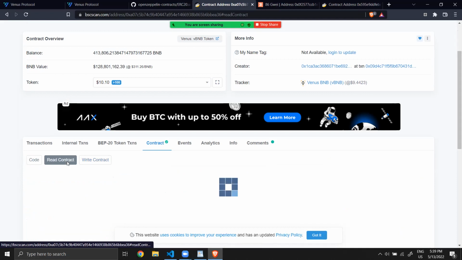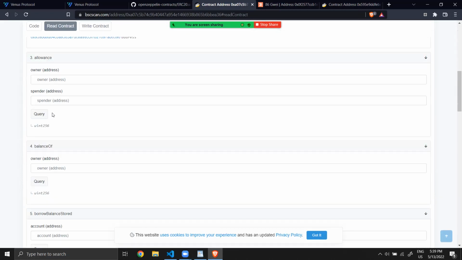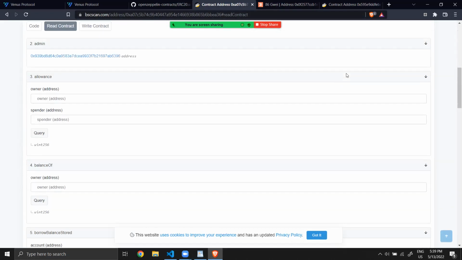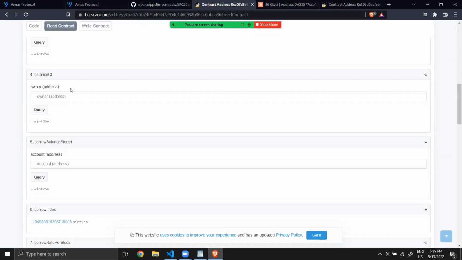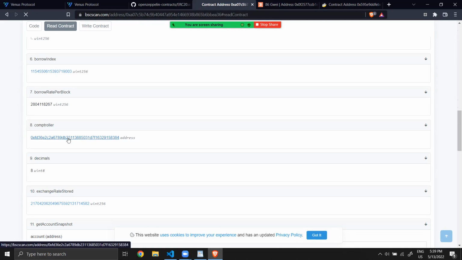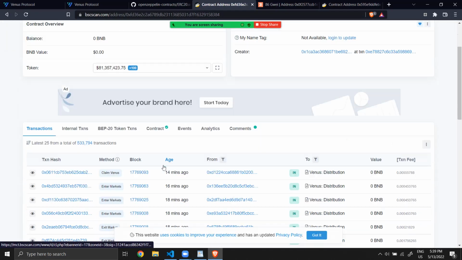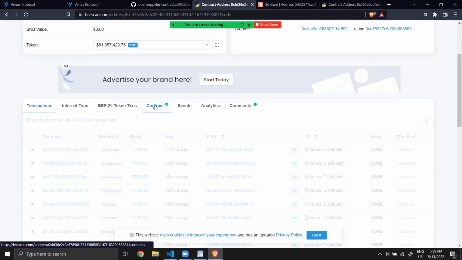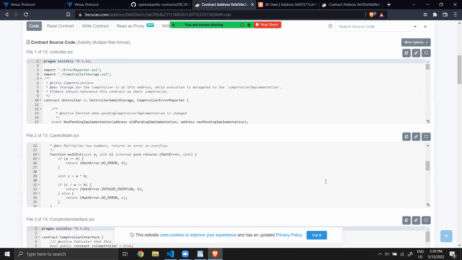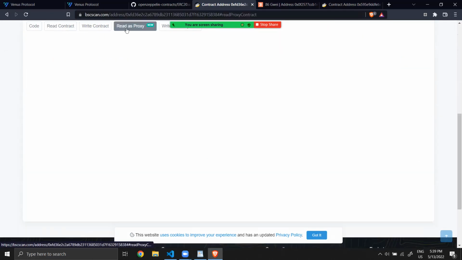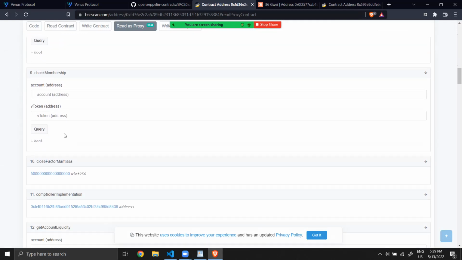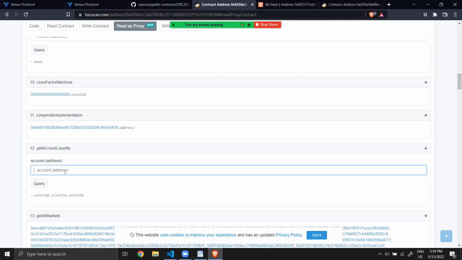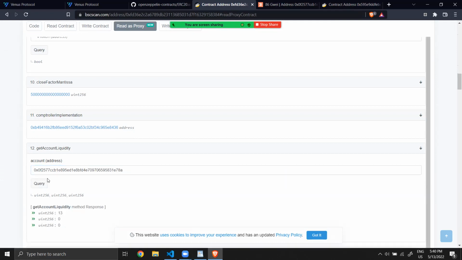So to get back, we can go from here in the V token BNB, and I think you have a link to the controller. That's it. And now contract, read as proxy, and you go to the get account liquidity. Up, you query, and